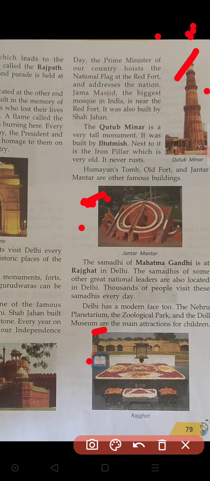And here, during the period when Iltutmish was the ruler, this Qutub Minar pillar was created in Delhi city. It was kept there in Delhi city. And it never rusts. You keep it in your mind. It never rusts. One of the tourist places is Qutub Minar. And also Humayun's Tomb, Old Fort, Jama Masjid and Jantar Mantar. So many new and important buildings are there in Delhi.